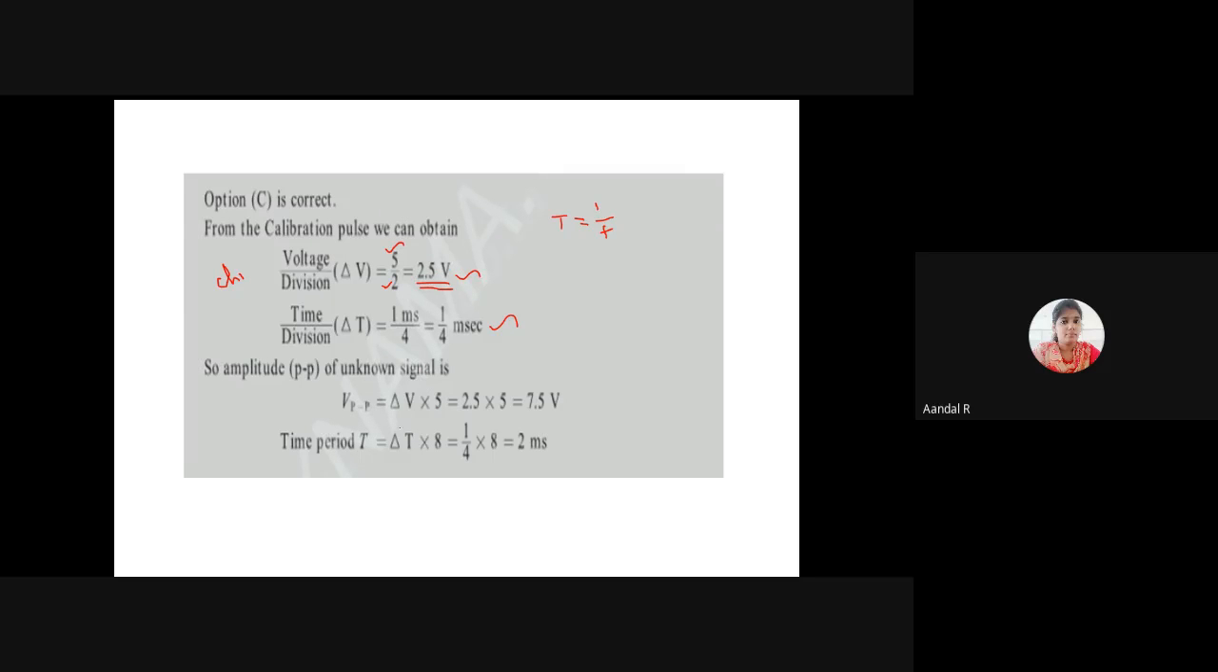So total voltage will be del V into 5. So 2.5 into 5, it is 7.5 volt. The total time period is 8 divisions. Each division is 1/4 millisecond. So 1/4 into 8, the time period is 2 millisecond. The peak to peak voltage value is 7.5 volt.